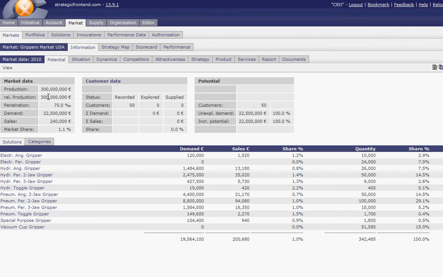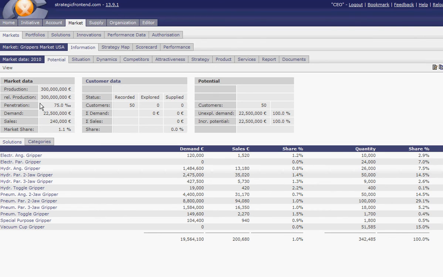The relevant production is 100%. The penetration rate is 75. Demand is 22 million. Your sales is 240. So your market share is 1.1%. This is actually, I think, how market data is derived.